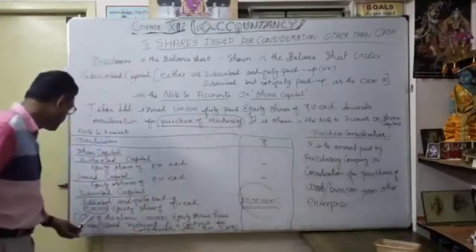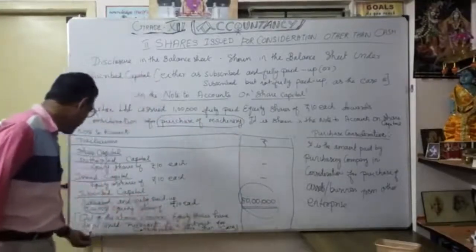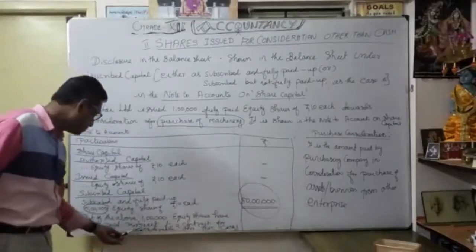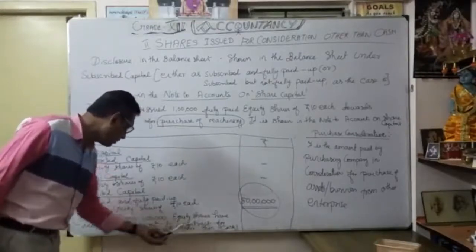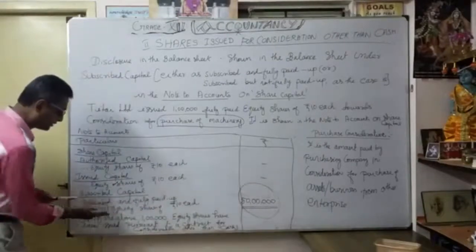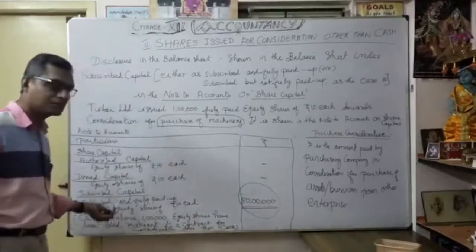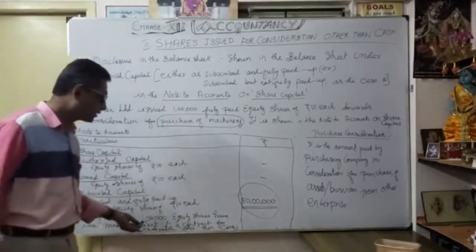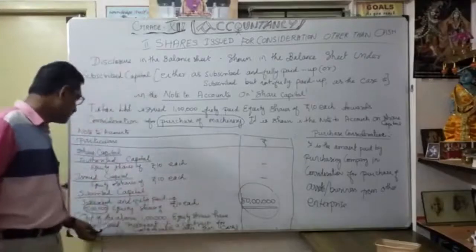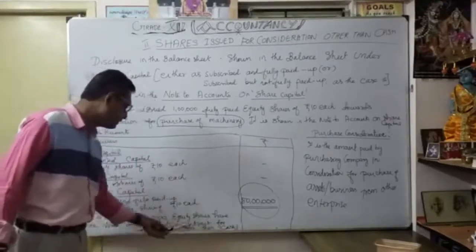That's why out of the above, 1 lakh equity shares have been issued pursuant to a contract for consideration other than cash. That wording you want to mention here. Whatever the 5 lakhs, that 1 lakh is included in it.